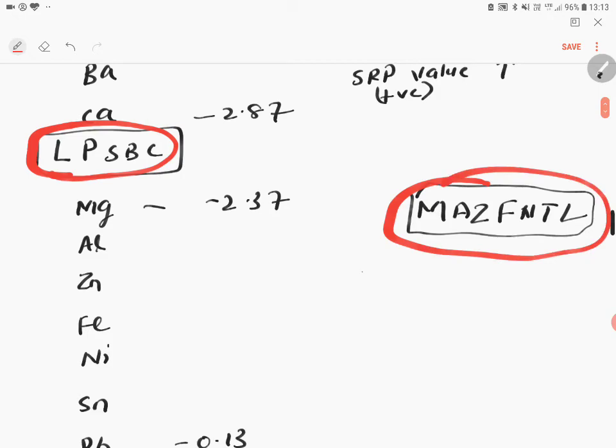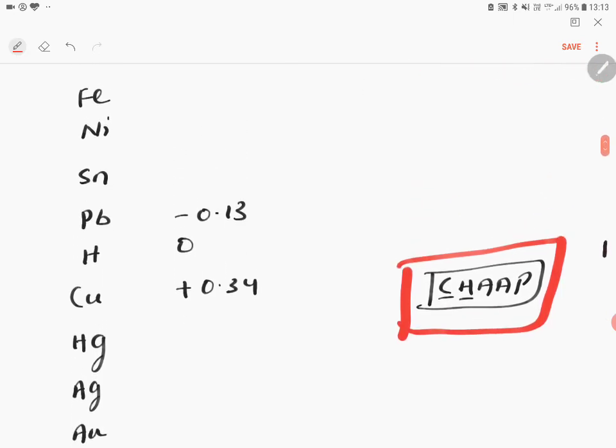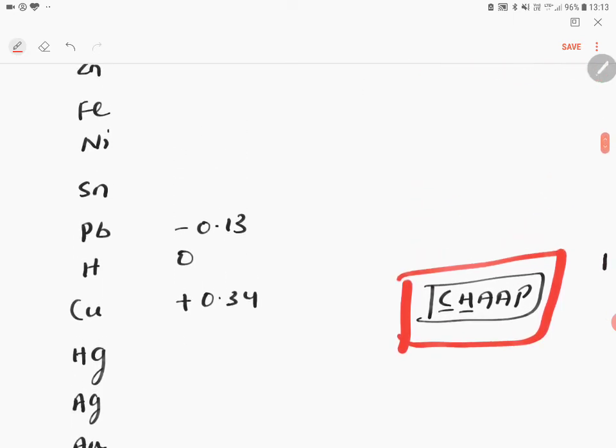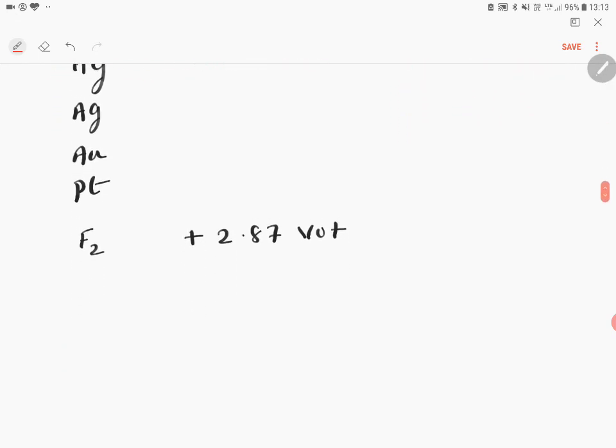The third one is CHAP. The most important thing is that in between CHAP and the previous mnemonic, you will get hydrogen, because this is called the standard hydrogen electrode or SHE. The last one is fluorine.